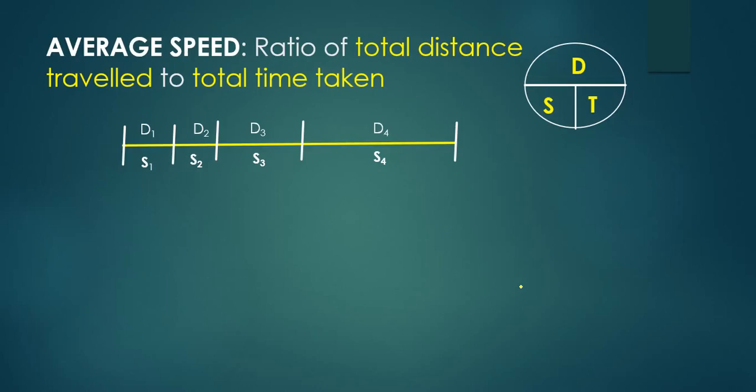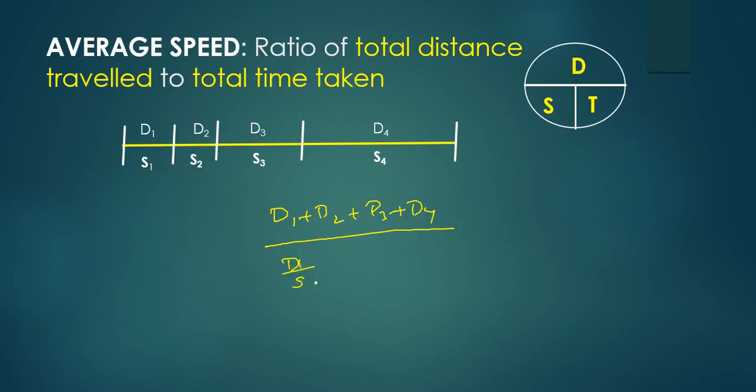Next, average speed. What is meant by average speed? Average speed is nothing but the ratio of total distance traveled to total time taken. What is the total distance traveled here? d1 plus d2 plus d3 plus d4. But what is the total time taken? When distance and speed are given, the time is nothing but distance by speed.